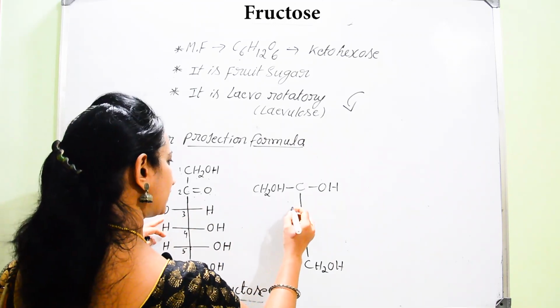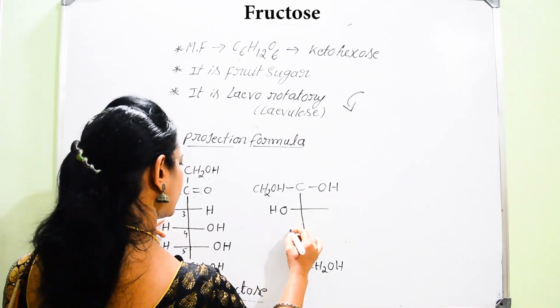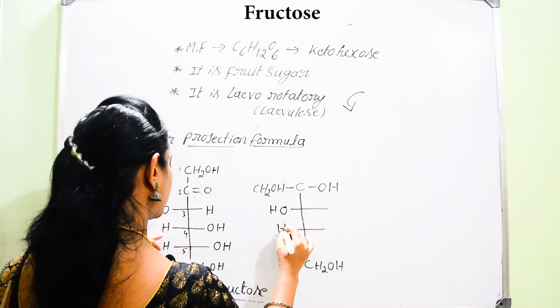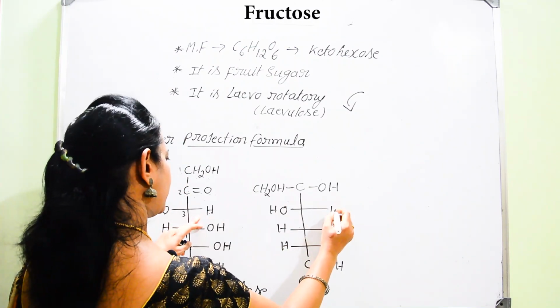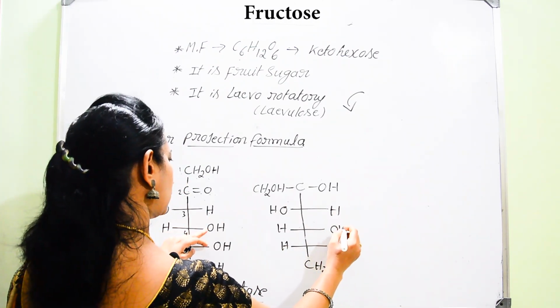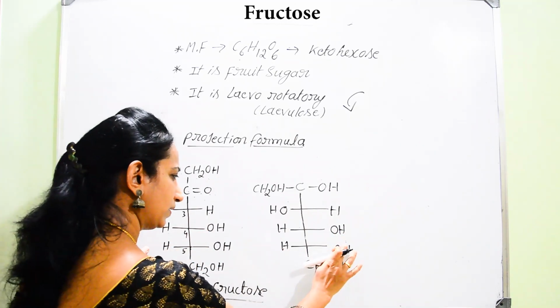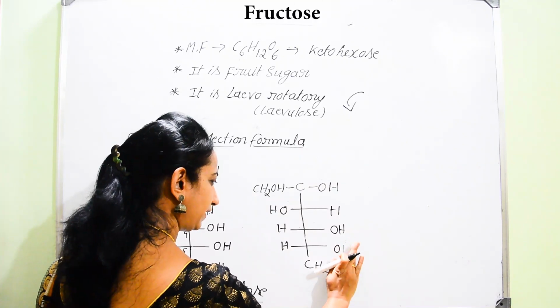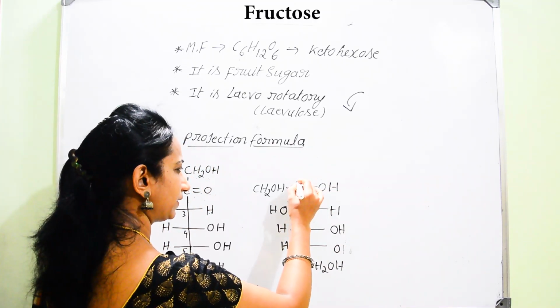Here I can write OH, H, then H, and this side we can write H, OH and OH. Now we had to remove this hydrogen, right? So this is able to link to the second carbon atom.